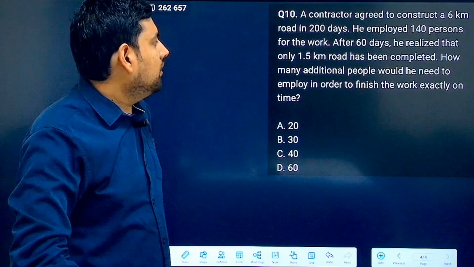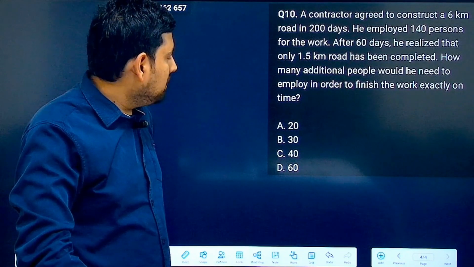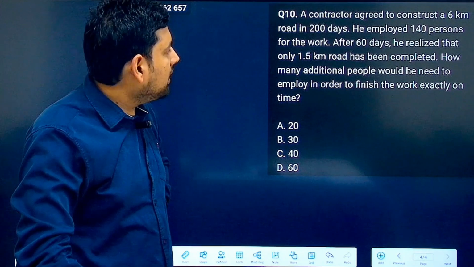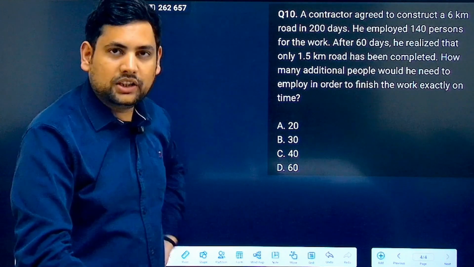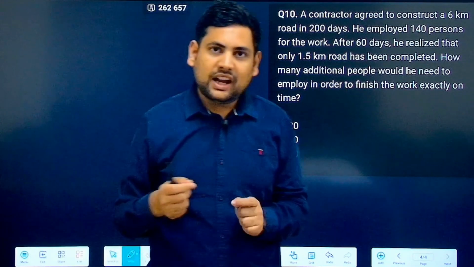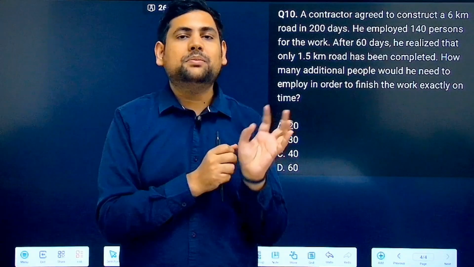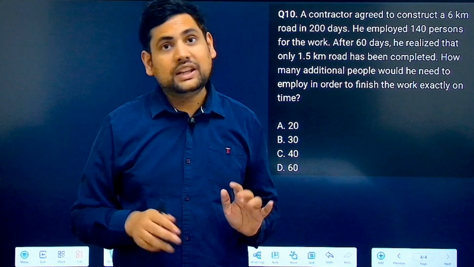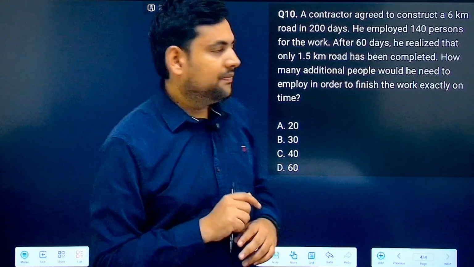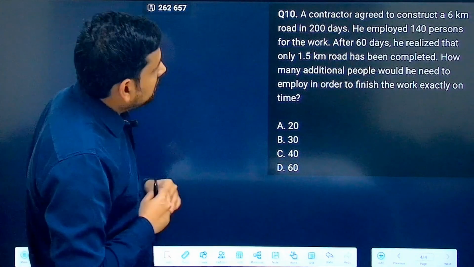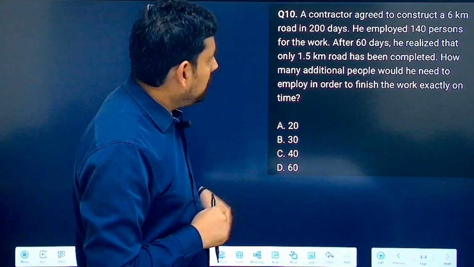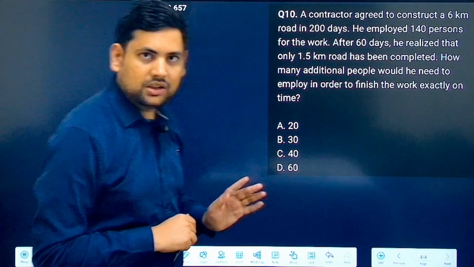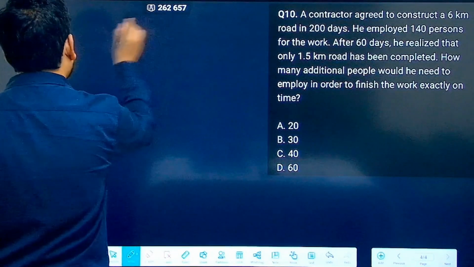Okay. Now he employed 140 people for the work. After 60 days, he realized that only 1.5-kilometer road has been completed. So basically, he realized that what he thought, that these many people will work for that much time and will complete the work, is coming out to be wrong. Now, how many additional men or people would he need to employ in order to finish the work exactly on time? Now, let's do this.